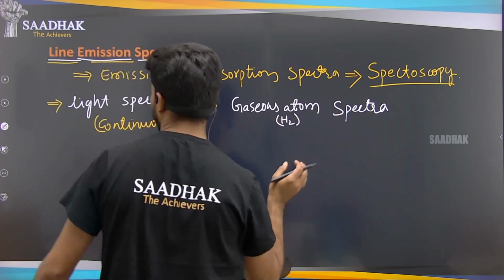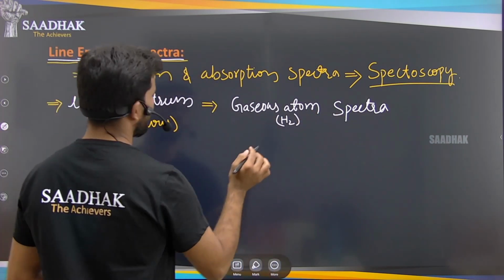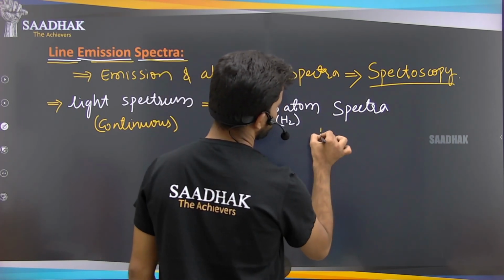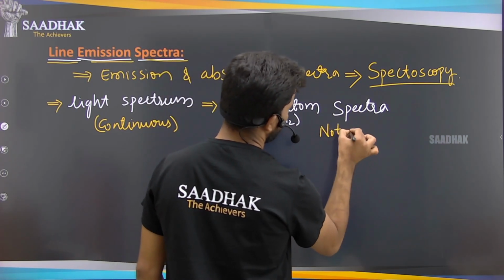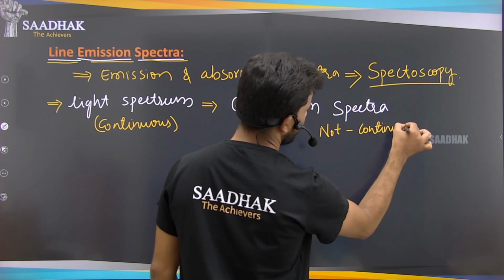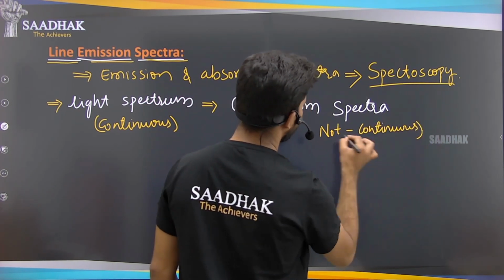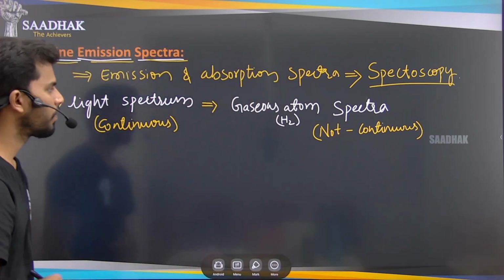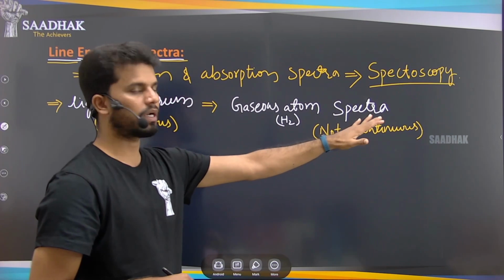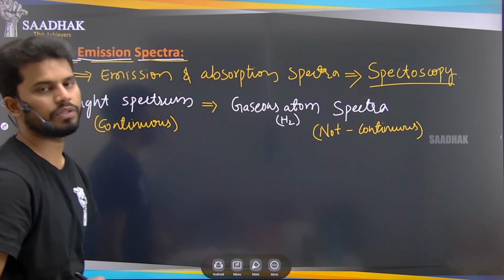So this spectrum, just now I explained to you, is not continuous. So light spectra అనేది continuous, but gaseous atoms or the spectra of the atoms is not continuous.